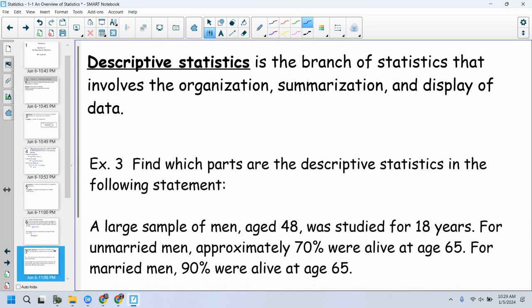I could make a bar graph of those GPAs. I could make a stem and leaf plot of those, just showing what it looks like. I'm not making any decisions about it. I am not saying anything about it. I'm not trying to make an opinion about it. I'm not trying to demonstrate if it's good or bad. I am just showing you what it is. And if I'm just showing you what it is, that's what's called descriptive statistics.